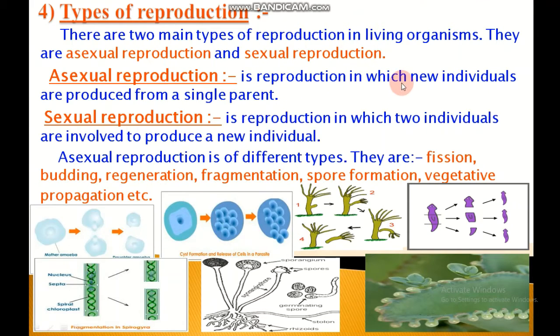Asexual reproduction is reproduction in which new individuals are produced from a single parent without using their sex cells, while sexual reproduction is the reproduction in which two individuals are involved to produce a new individual with the use of their sex cells. And asexual reproduction is of different types. They are fission, budding, regeneration, fragmentation, spore formation, vegetative propagation, etc.